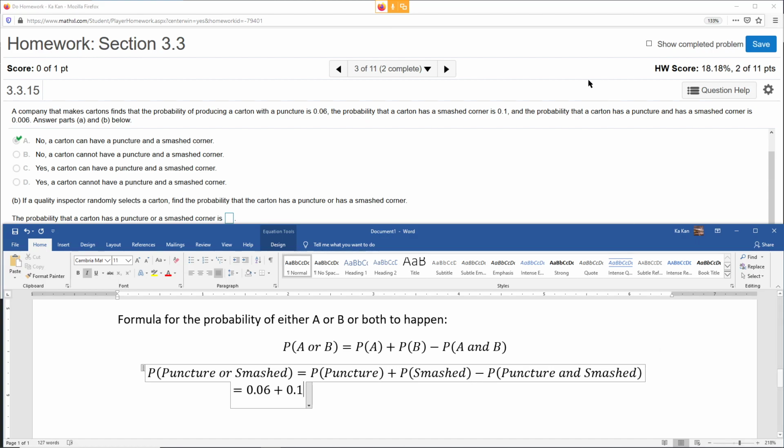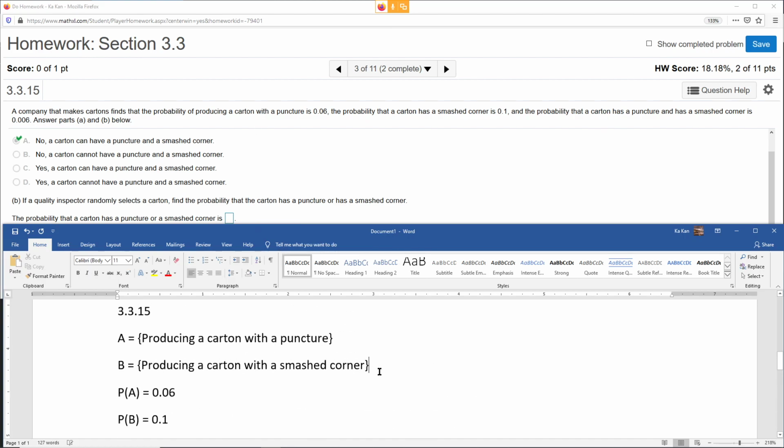Puncture and smash. And if you look at the problem here, the probability that a carton has a puncture and a smash corner is 0.006. So maybe I should put it up here. See, this is both, producing a carton with a puncture and a smash corner.